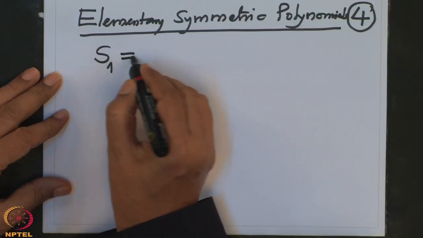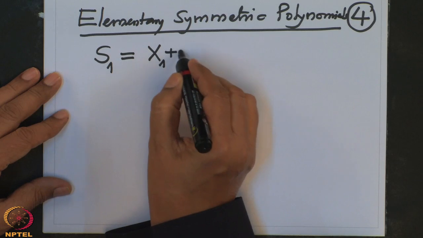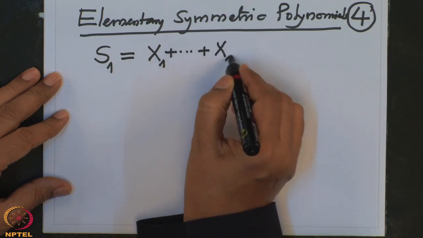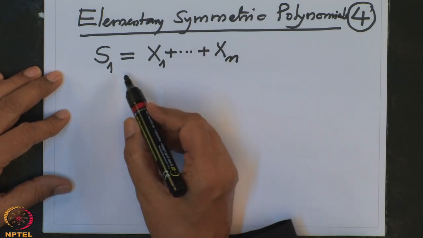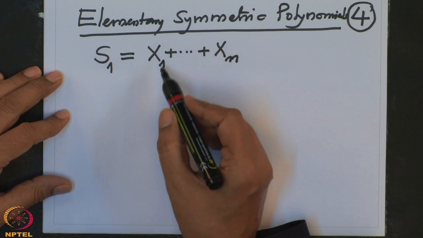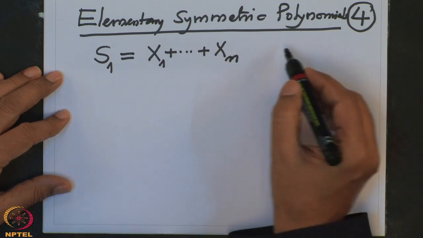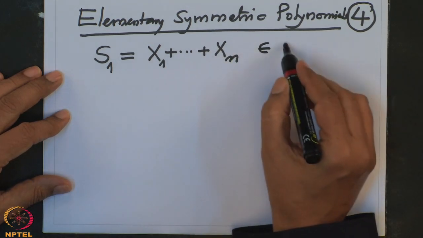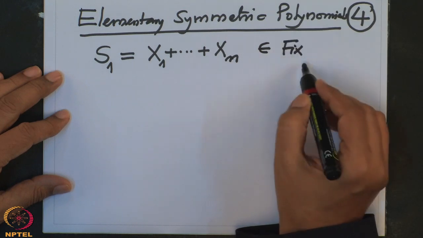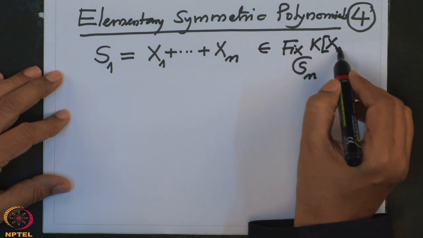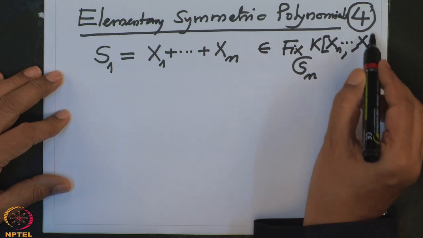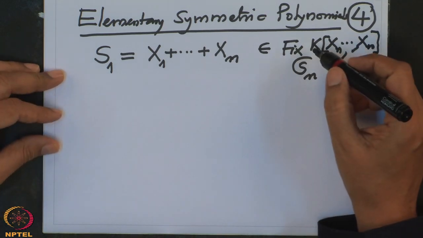So the first one, S1, look at the sum of these variables. It is obvious that if I permute the variables, S1 will not change. So it is clear that this belongs to the fixed points of Sn in the polynomial ring. Another thing I want to note here is that even this field is not playing any role.